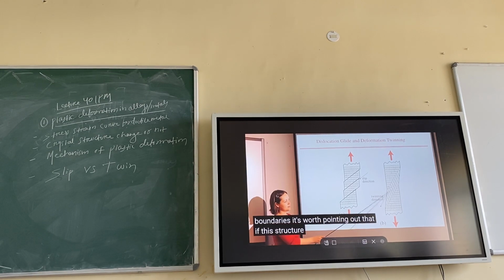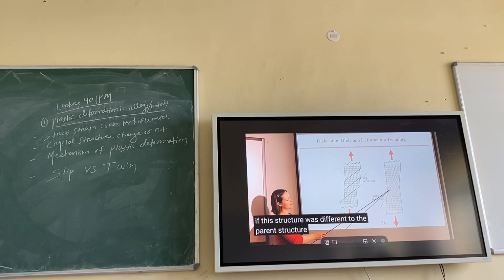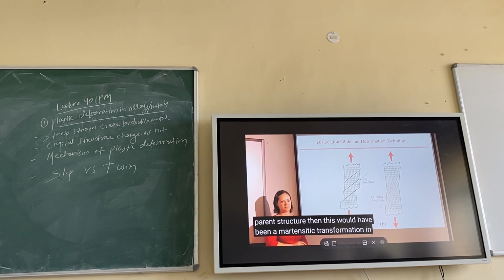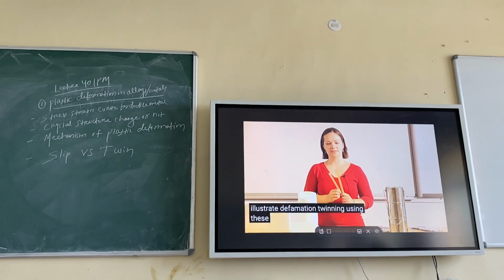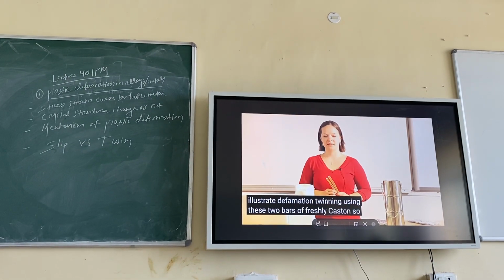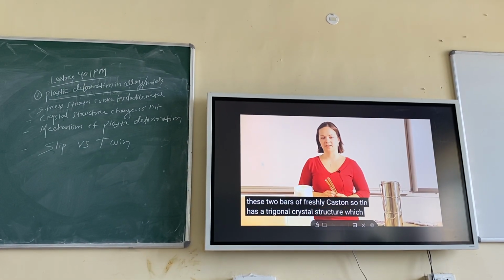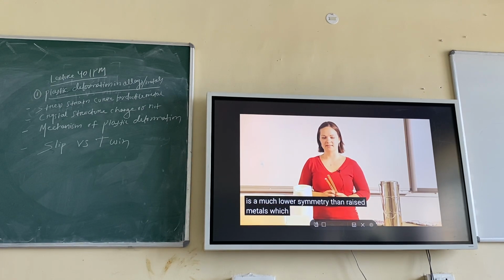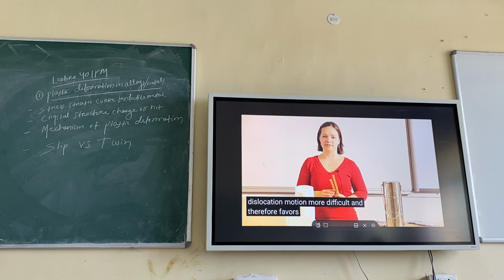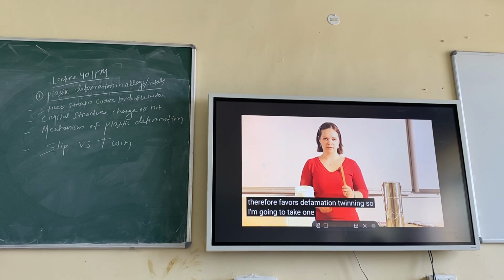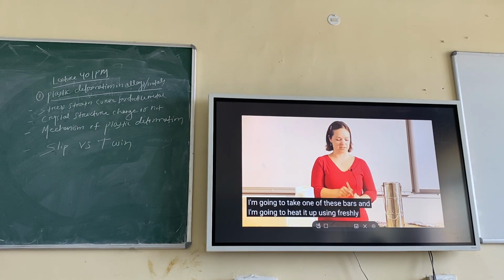It's worth pointing out that if this structure was different to the parent structure, then this would have been a marked difference. In this demonstration, we're going to illustrate deformation twinning using these two bars of pressure class tin. Tin has a tetragonal crystal structure, which is of much lower symmetry than most metals, which makes dislocation motion more difficult and therefore favours deformation twinning. So I'm going to take one of these bars and we're going to heat it up using hot water.